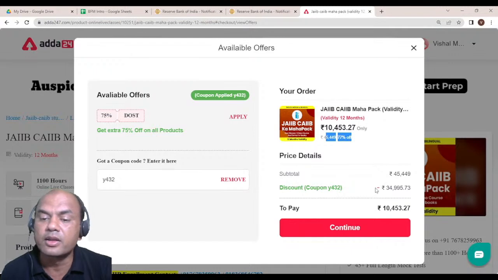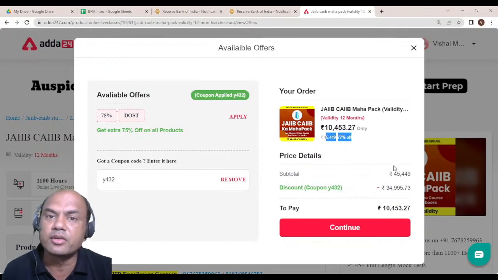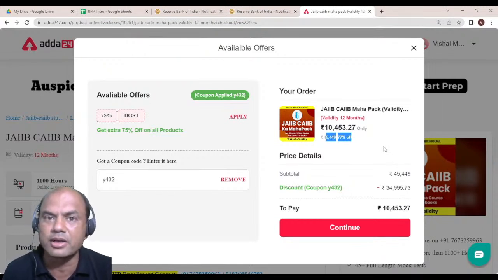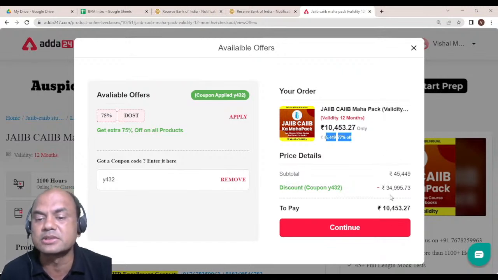Once you clear CAIIB, you get roughly 2 increments. Approximately 1,000 per increment if you are a new joinee. So even if you consider 1,000, within 10 months you will recover everything. So this is an investment for lifetime.